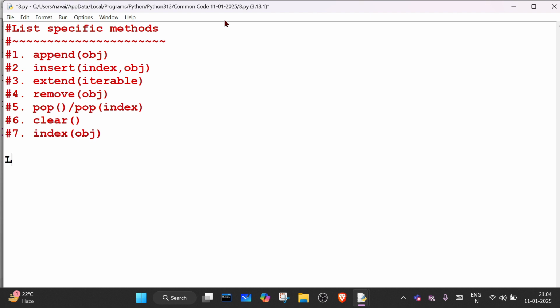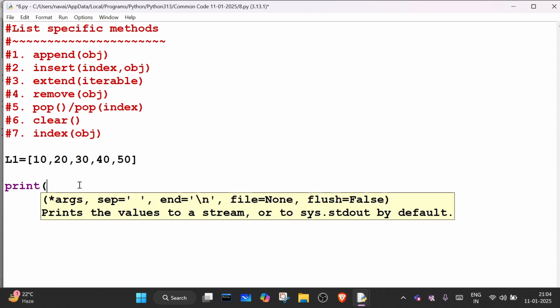Index. For example, I have a list. I am taking a small example so you can easily understand. That's why I'm not taking big programs, otherwise it will be difficult. Okay, so I want to know the index of 40. What is the index of 40? So what we will do, we will write print.